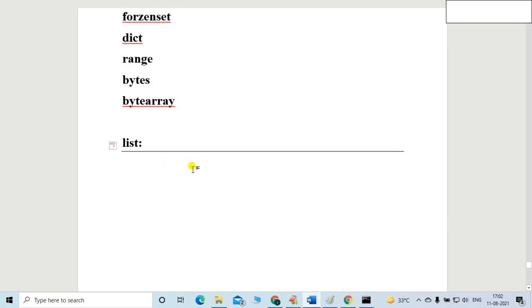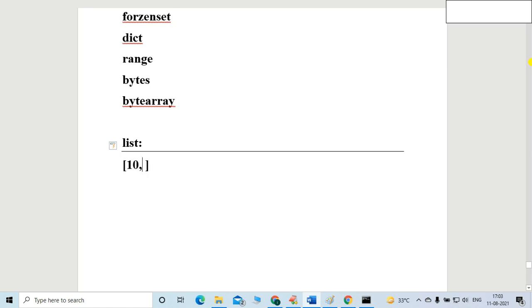Anything which is enclosed in square brackets is called a list. What data types are allowed inside the list? Inside the list you can take multiple data types.